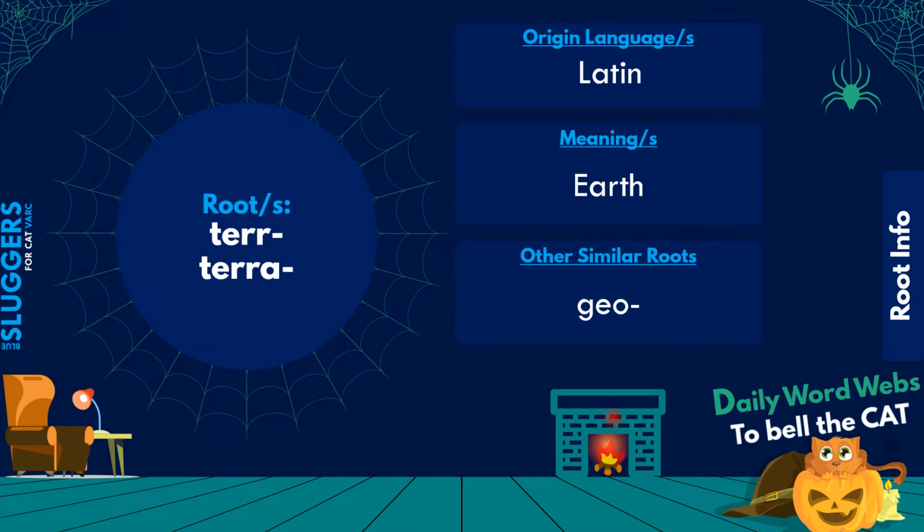So guys, ter or terra is derived from the Latin language, as opposed to geo, which was derived from the Greek language. In both cases, the meaning is the same. These roots ter and terra also stand for earth, and geo also stands for earth. Okay, so let's start with the words.